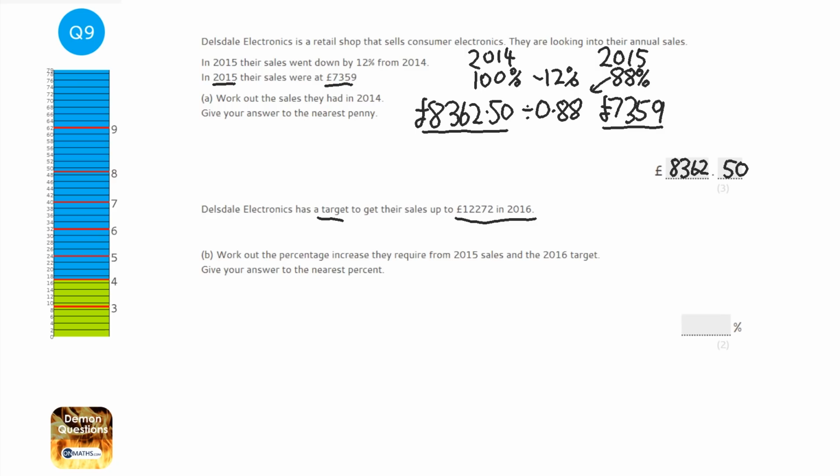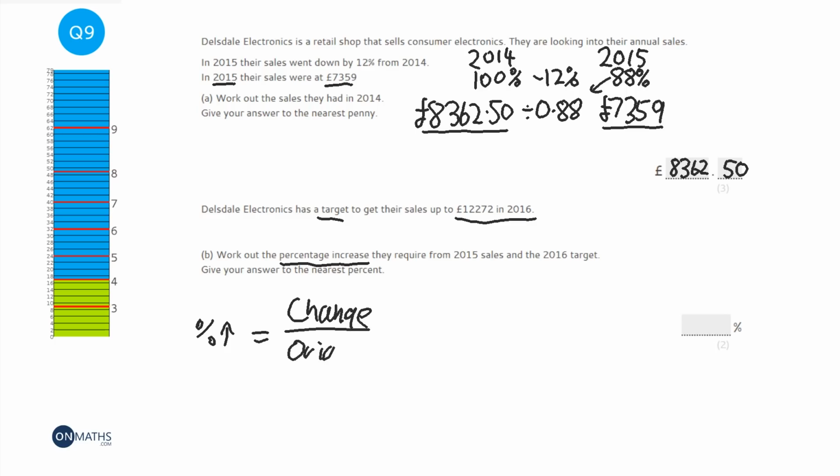Okay, the next question says that they have a target to get their sales up in 2016. What's the percentage increase? Now, percentage increase or percentage decrease, it's the same formula: change over original times 100. So the change, well, that's going to be 12,272, take away the 2015 sales, 7,359.